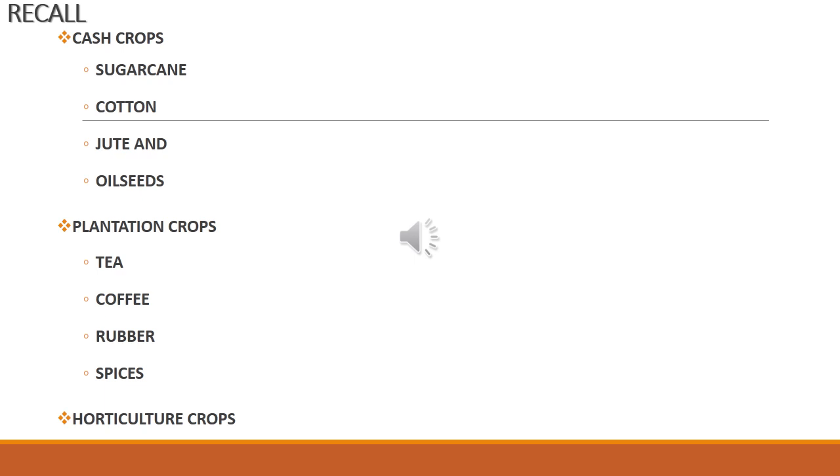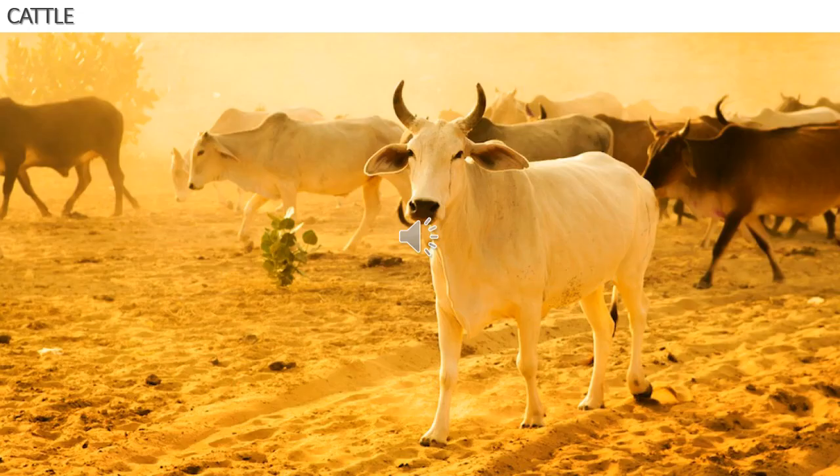Livestock is nothing but the rearing of cattle and farm animals. Okay, so cattle constitute 37.3% of the livestock population in India. India has the second largest cattle population after Brazil at world level. Brazil is a country in South America. So Brazil leads with the world's largest cattle population. So India ranks second in cattle population.